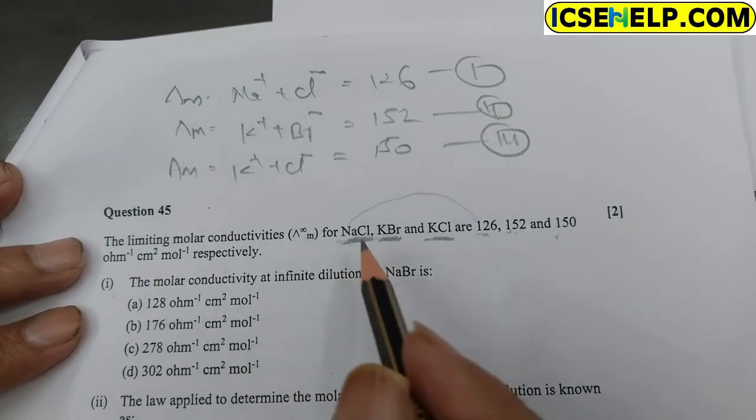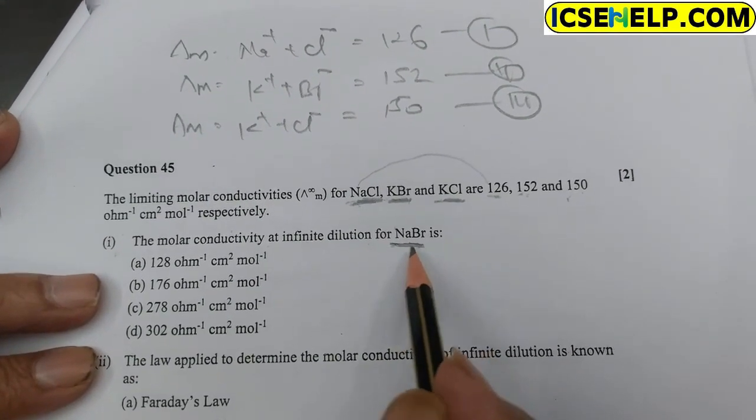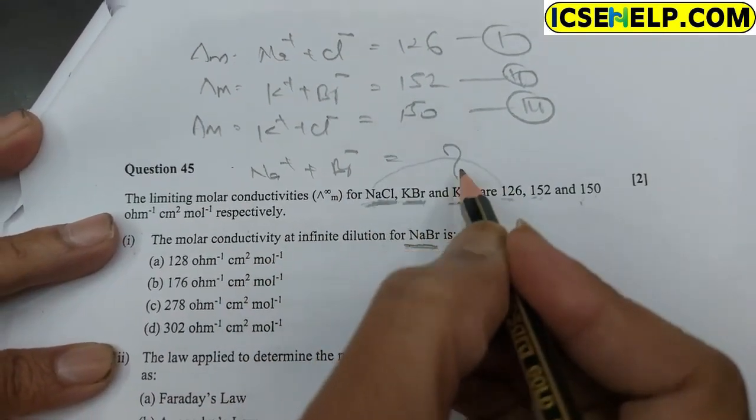Now we should find the molar conductivity of NaBr, Na plus Br minus.